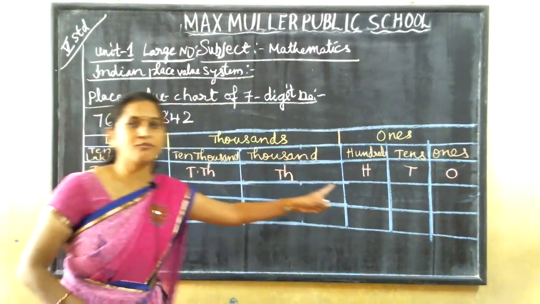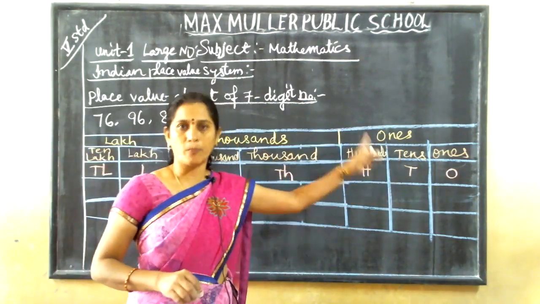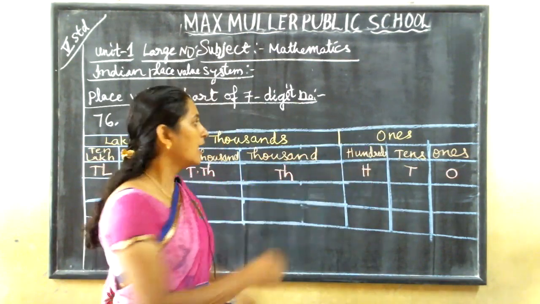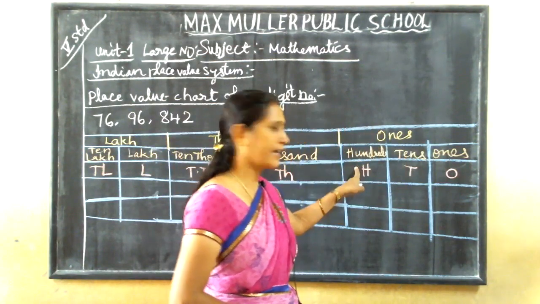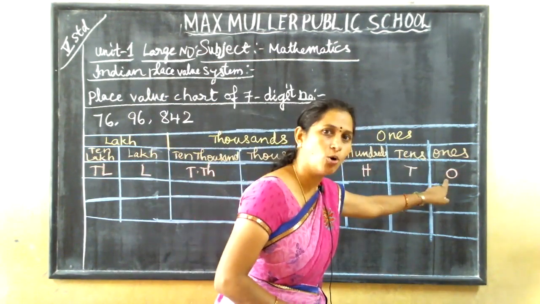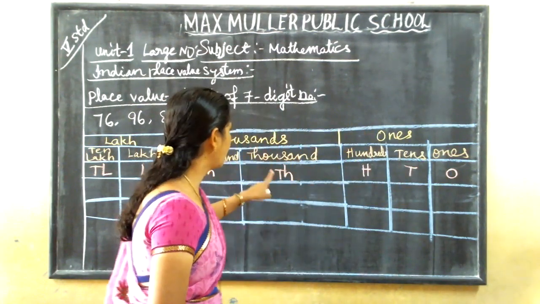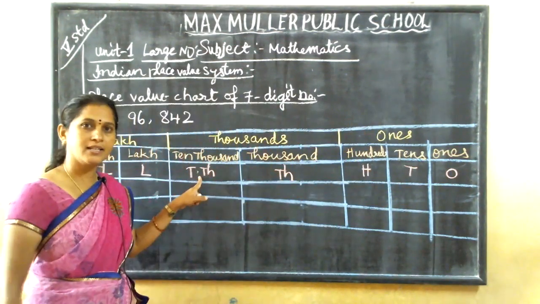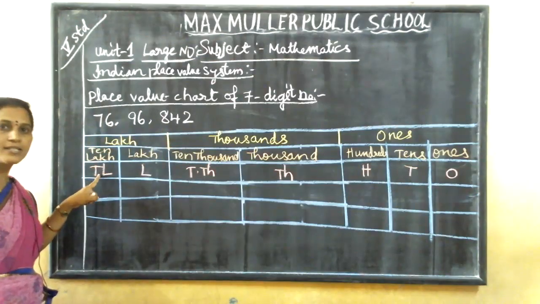That's why I'm using different colors of chalk piece. Why I'm using? You have to understand properly. For that purpose, I'm using different colors of chalk piece. So ones means O, tens means T, hundreds means H, thousand means TH, 10,000 means TTH, lakh means L, 10 lakh means TL.